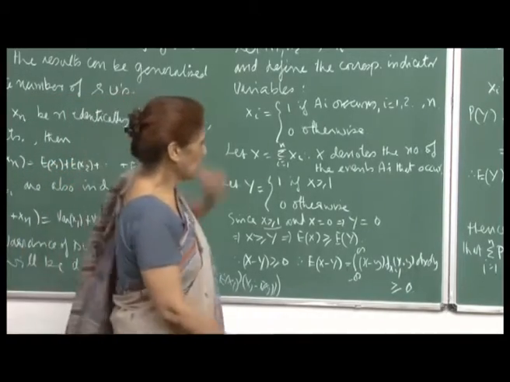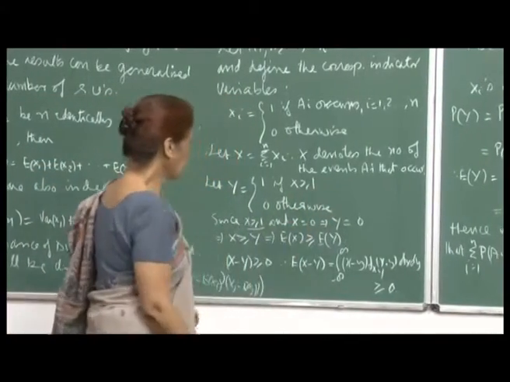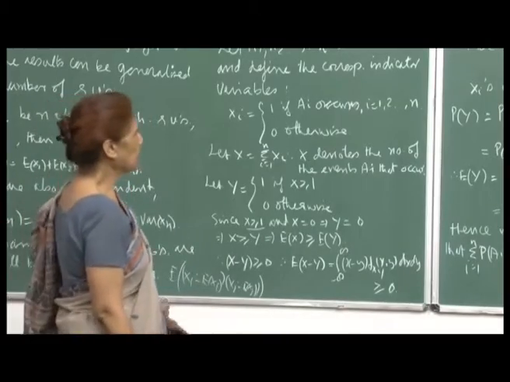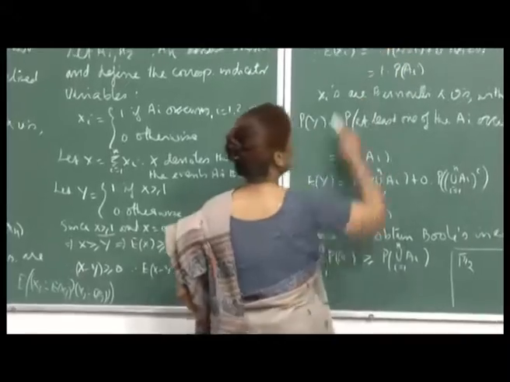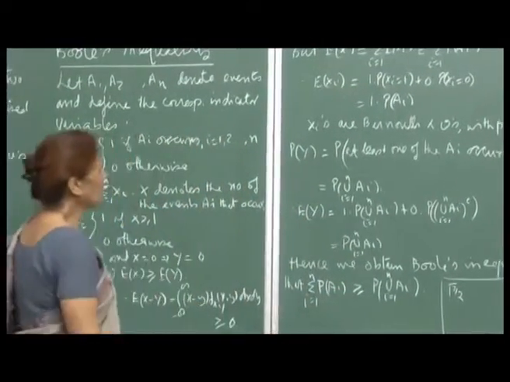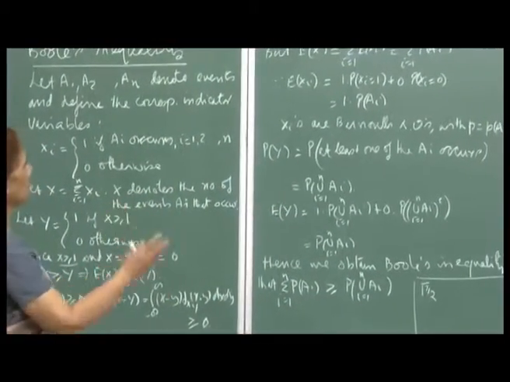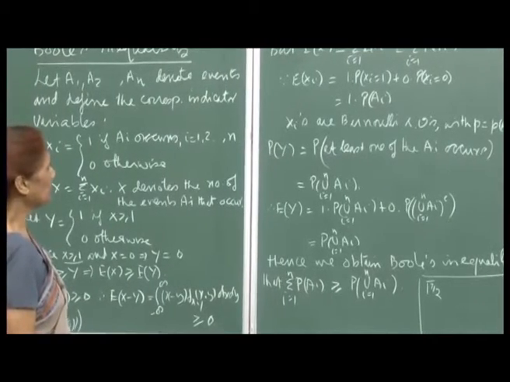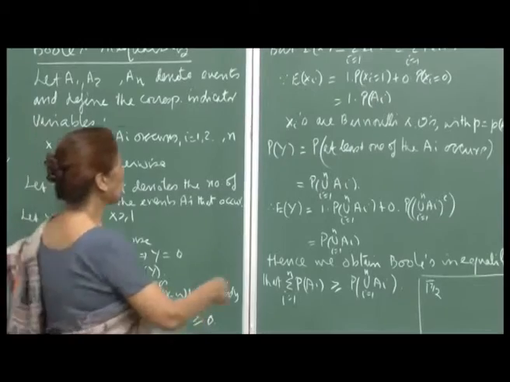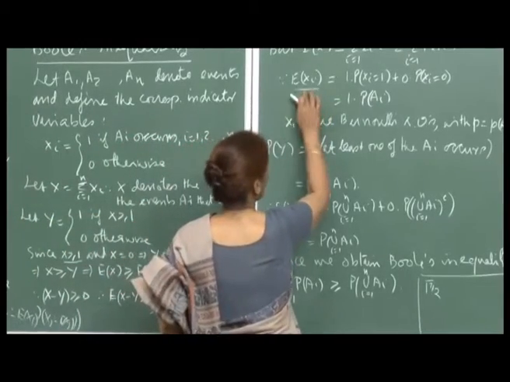So, that is the important result, and that is how through this we will finally derive Boole's inequality. Now, look at E[X]. E[X] is the expectation of the sum; being a linear function, I can take the expectation inside and exchange the expectation and summation sign. So, the sum over i from 1 to n of E[X_i].